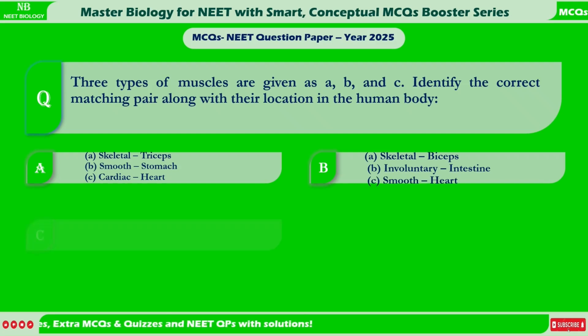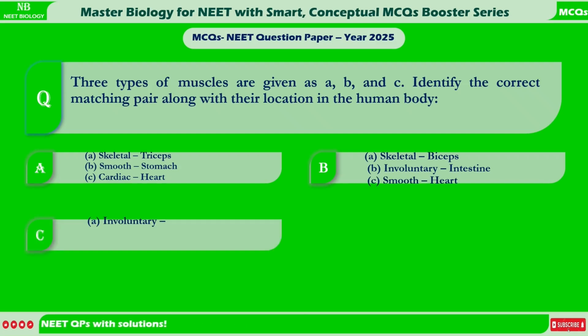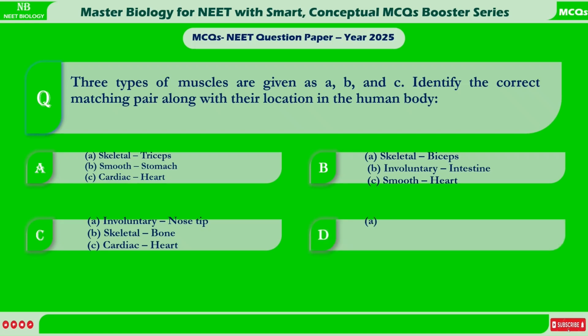C. Smooth, heart. C. A. Involuntary, nose tip. B. Skeletal, bone. C. Cardiac, heart. D. A. Smooth, toes. B. Skeletal, legs. C. Cardiac, heart.